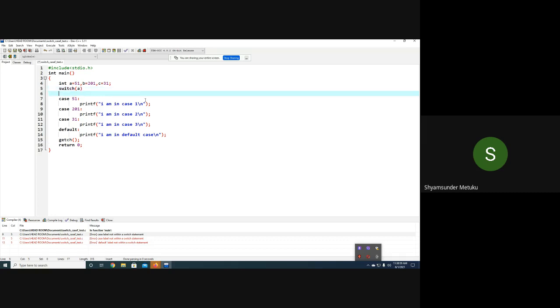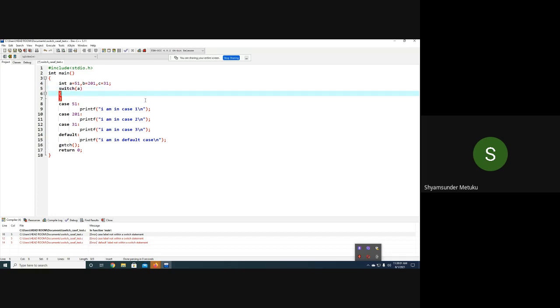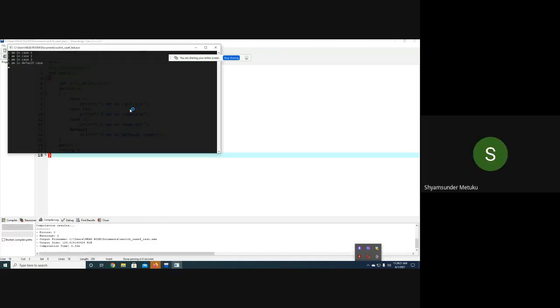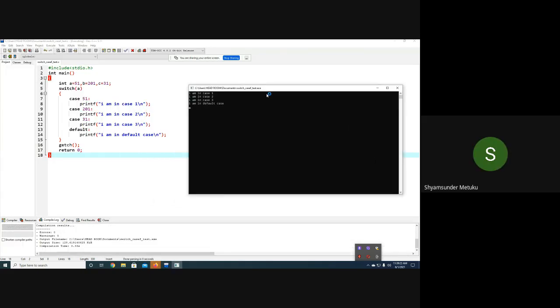Here, always there must be opening and closing brackets, as I mentioned, no? Yes, sir. So that is what you should remember, all these things. Now this is okay. As you said, all 4 cases are going to be executed, because with A, 51 is jumping, but after that, without break, the remaining cases irrespective of the numbers, every case is going to be executed. Yes or no? Yes, sir.